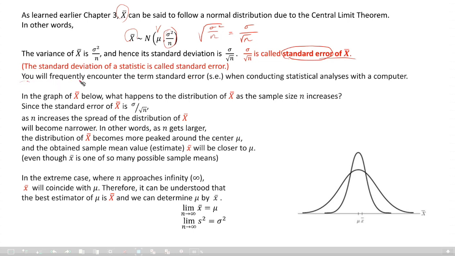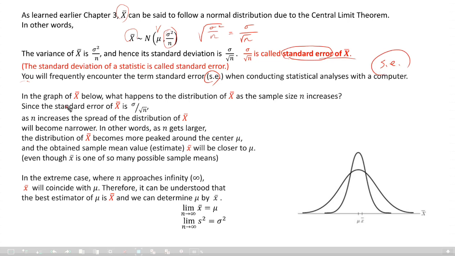We will frequently encounter the term standard error, shortly SE, when conducting statistical analysis with a computer. The computer gives us the result, and you may frequently see SE, so you have to know what this terminology is.